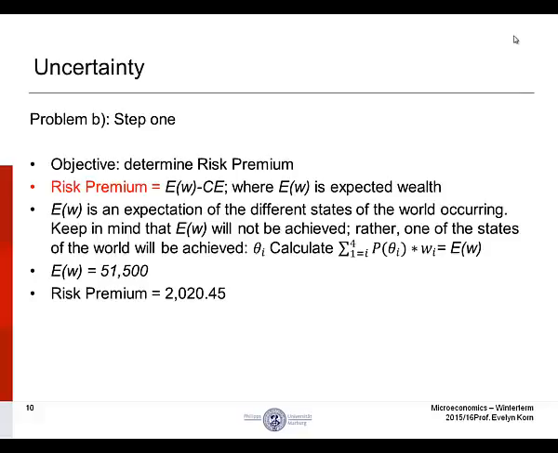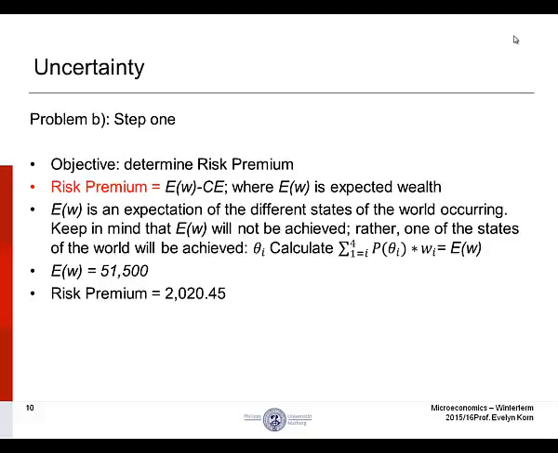Keep in mind that expected wealth will not be achieved. Rather, one of the states of the world will be achieved. So the expected wealth is equal to the sum of probability weighted outcomes, or states of the world, multiplied by the wealth associated with each state of the world. And expected wealth is 51,500.